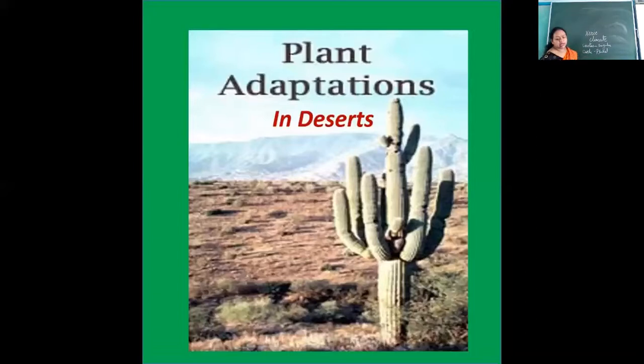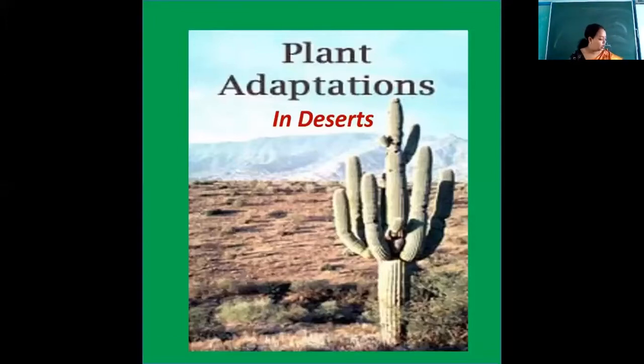Sometimes we say cactus only, sometimes many of us say cacti. The cactus grows in the desert area. This cactus plant is a desert plant, and we call this plant a xerophyte.